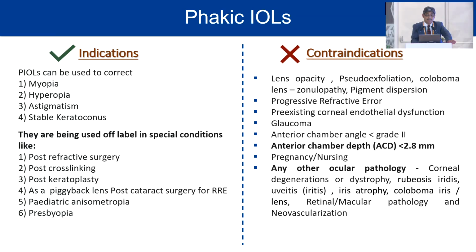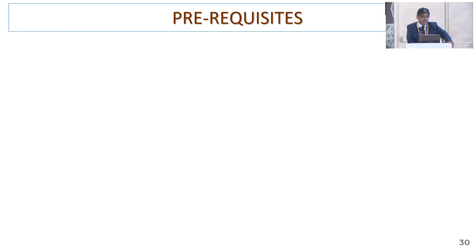And in pregnancy and nursing mothers, and other than this, corneal degenerations or dystrophy, rubeosis iridis, uveitis, iris atrophy, coloboma, lens, retinal or macular pathology, and neovascularization of the iris or the retina. In such cases, this should be avoided in any case.